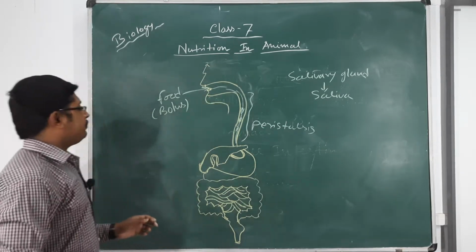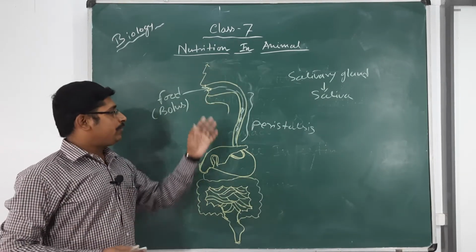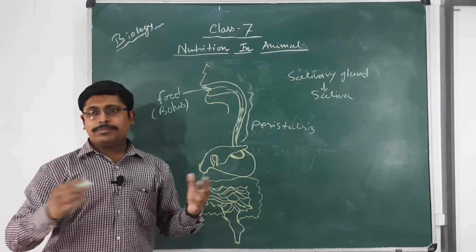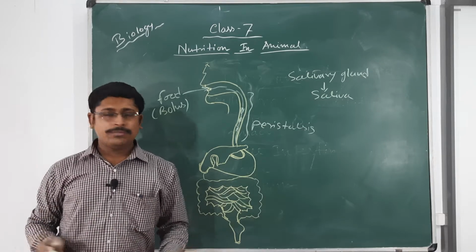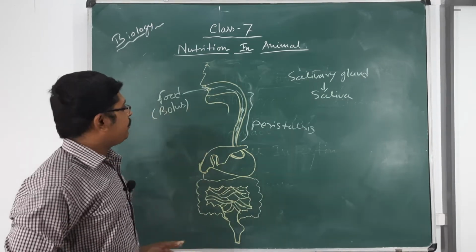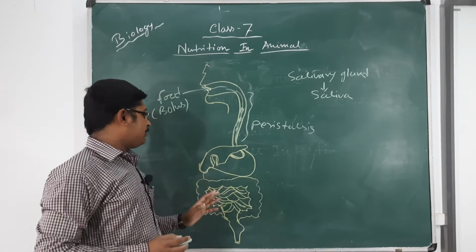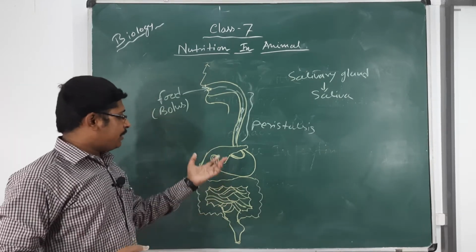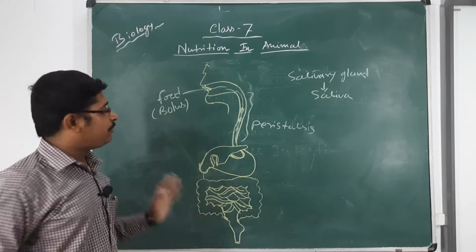Another talking point of mouth cavity digestion is that only carbohydrate gets digested in the mouth cavity. Most of it, 90 to 95%, almost the carbohydrate digestion completes in the mouth. Fat and protein digestion is started preferably from the stomach and afterwards.